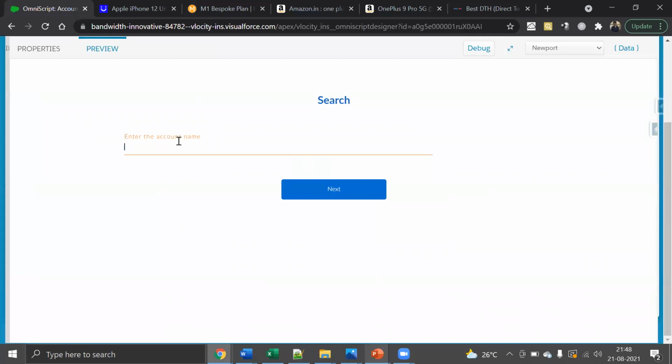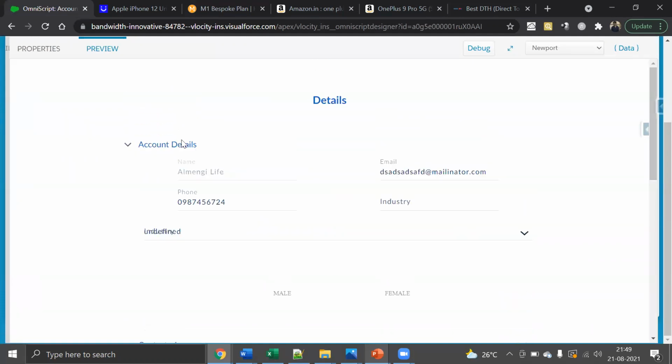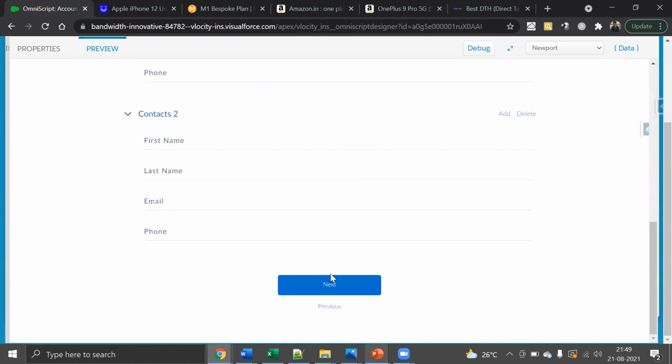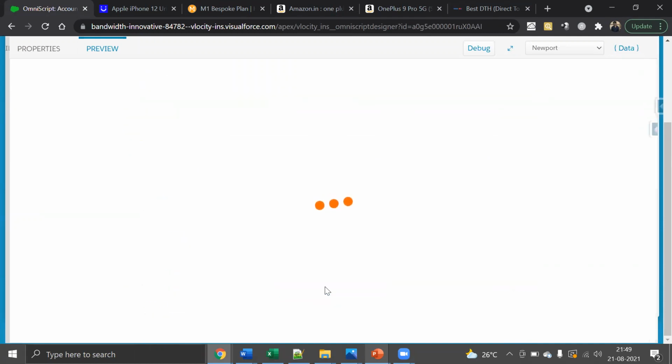You can enter something here, and if there is any account that matches these letters, it gives you those account details, and it displays all the contact records and everything. And if you make any change and click on next, it's going to update in the backend.